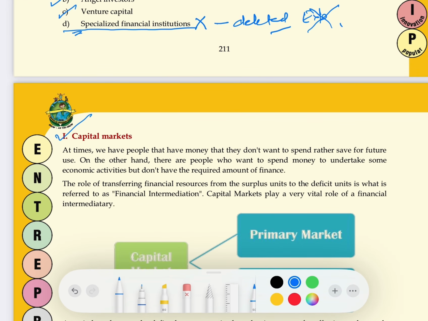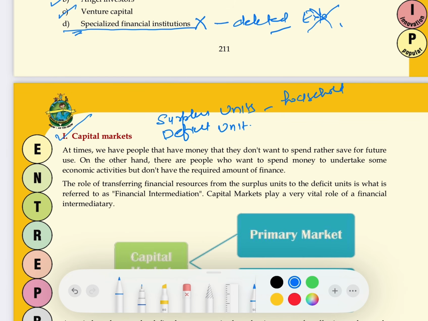Now let's come to the first source of finance, which is capital market. Before understanding the meaning of capital market, you need to understand two terms: the savers and the investors, or we can say the saving houses and the deficit houses. One is the surplus units, the other is the deficit units. Who are the surplus units? We people are the surplus units, who always have savings with us. Whatever money households earn, some part we keep aside for saving, and the rest we spend. So we always have surplus money with us.